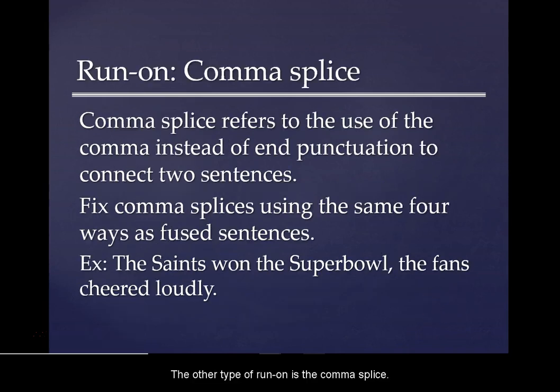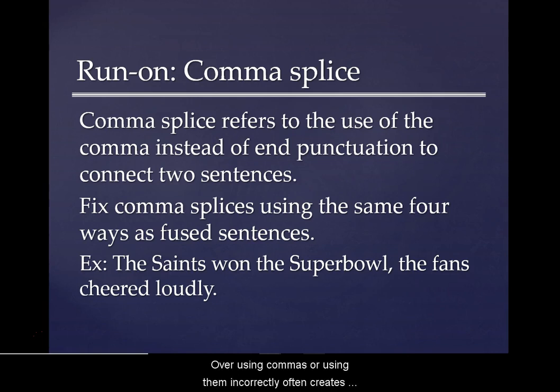The other type of run-on is the comma splice. Comma splice refers to the use of the comma instead of end punctuation to connect two sentences. Overusing commas or using them incorrectly often creates a comma splice. They're easy to fix. Use the same four ways as fused sentences. So the example of a comma splice sentence is this. The Saints won the Super Bowl, the fans cheered loudly. You'll notice here that the comma was added without a proper coordinating conjunction, creating a comma splice.